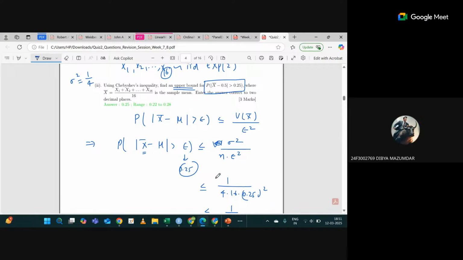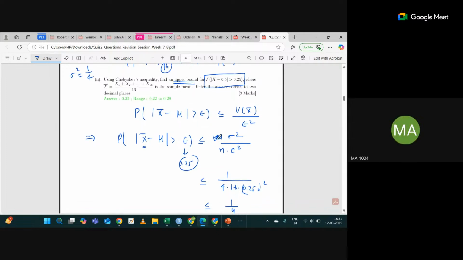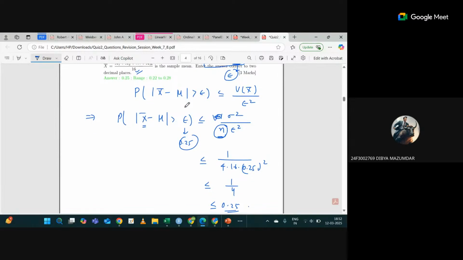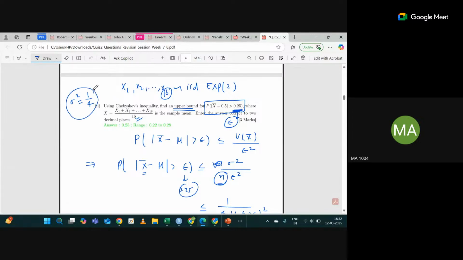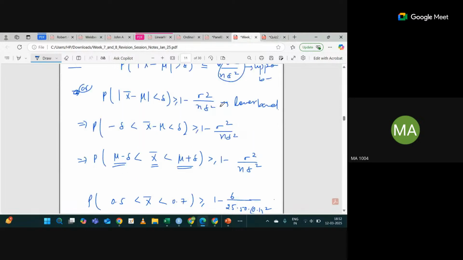So, sir, epsilon is 0.25 squared. Yeah, because in the question it is given as 0.25. Clear to everyone? And sir, how are you getting the 16? 16 is the sample size, the value of n. 16 is given in your question. And sigma square is not 1 by mean, it's 1 by lambda square, which is 1 by 4 in the case of the exponential distribution. Okay? Yes, sir, got it.